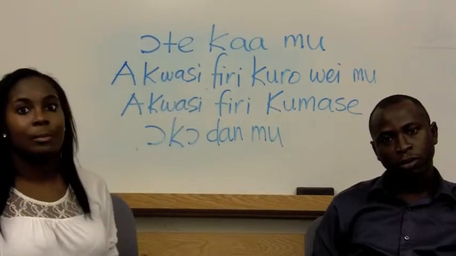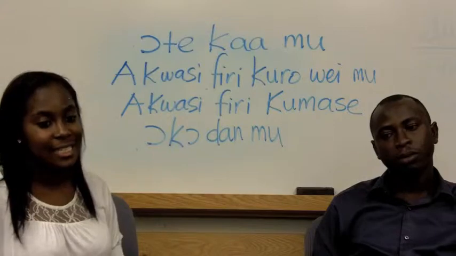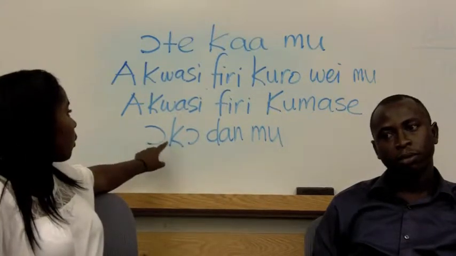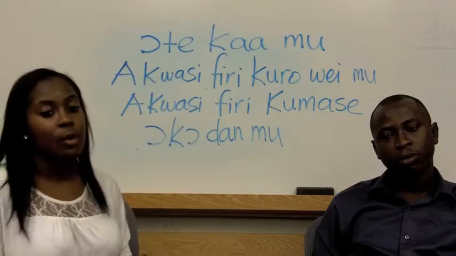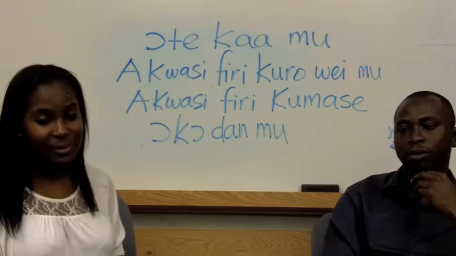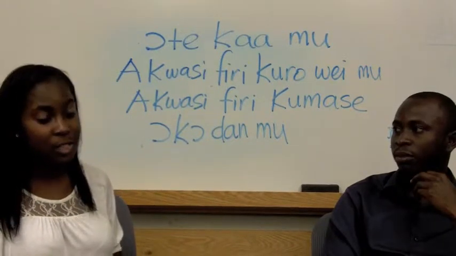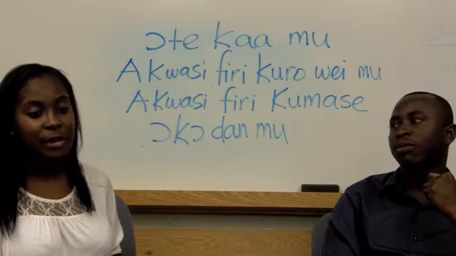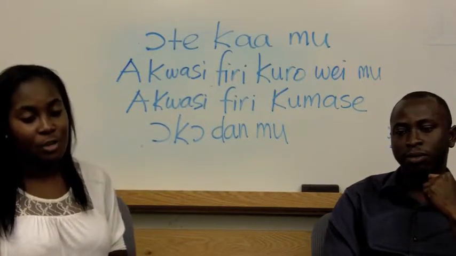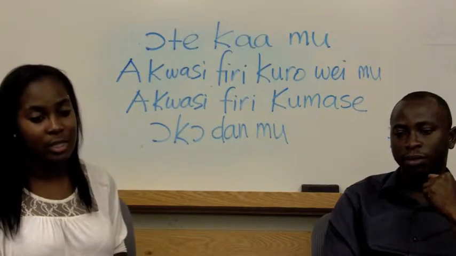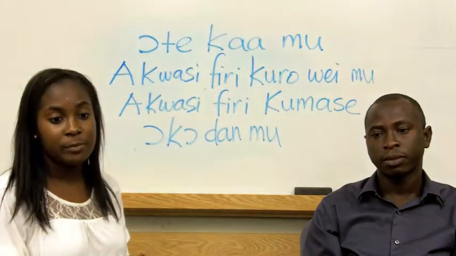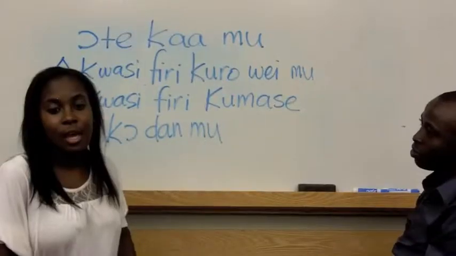Otika mu means that he or she is seated inside of the car. Also for Kofi kɔ dan mu, we know that when you enter a room, you go into the inside of the room. In English, you say Kofi goes into the room. In Akan, you have to literally say Kofi goes into the inside of the room. Also in English, you say that Akwasi comes from this town. In Akan, you have to say Akwasi comes from inside of this town.